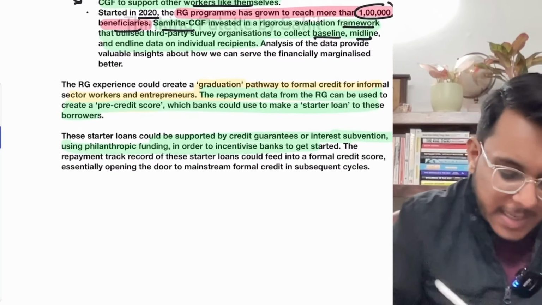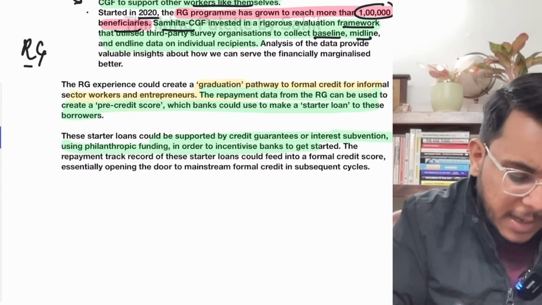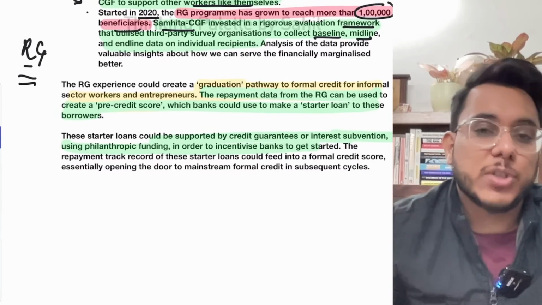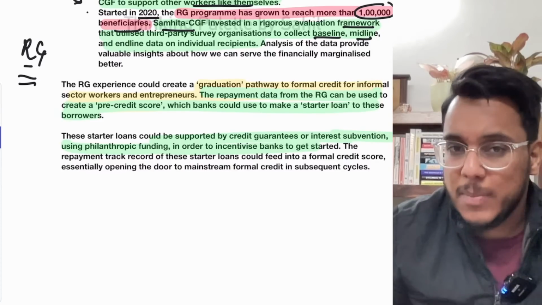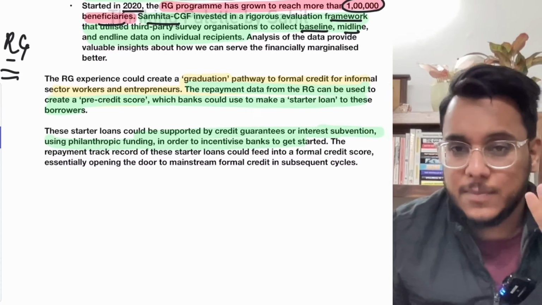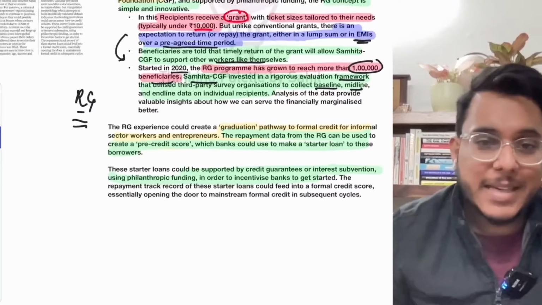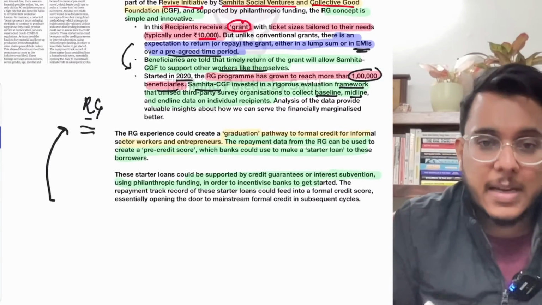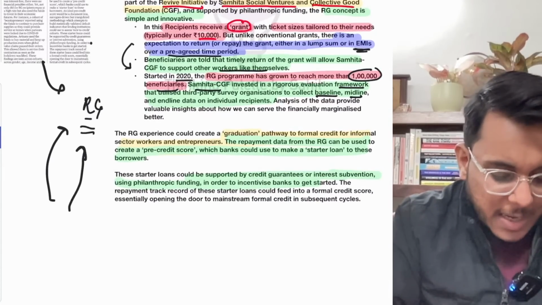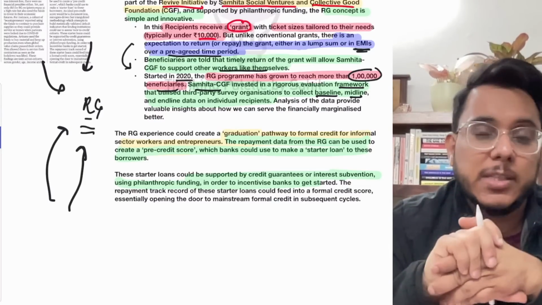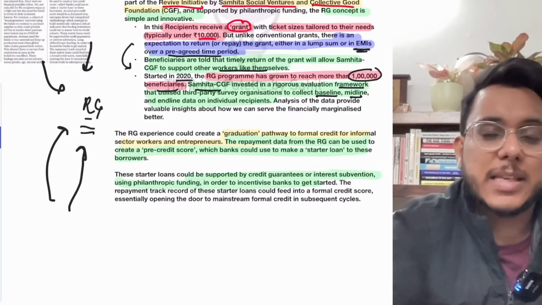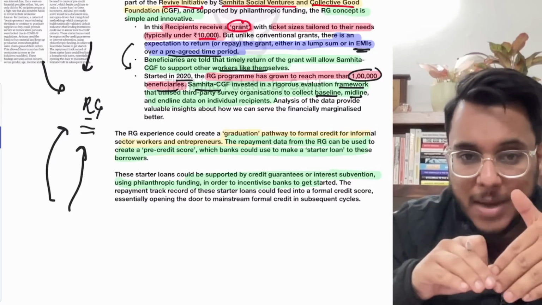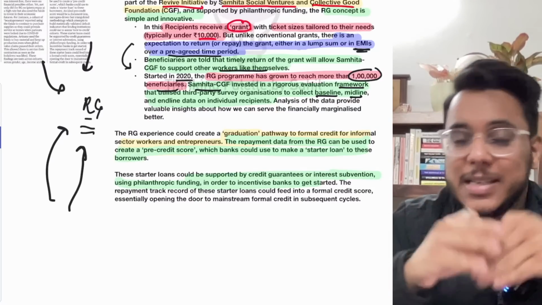Now, it has been suggested that this returnable grant can be a win-win solution. Number one, it is directly helping micro entrepreneurs and people in the informal sector with credit. The second thing is that when people return that money, it will start a credit history for them. Now the banks always see whether a person who is taking the money has creditworthiness or not.